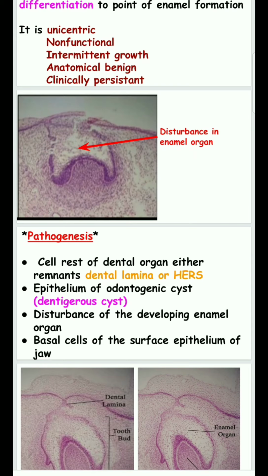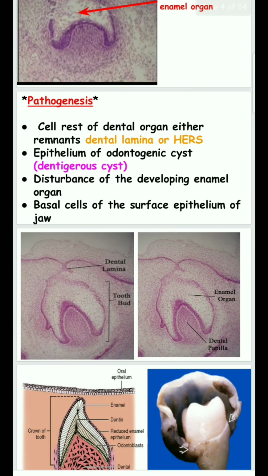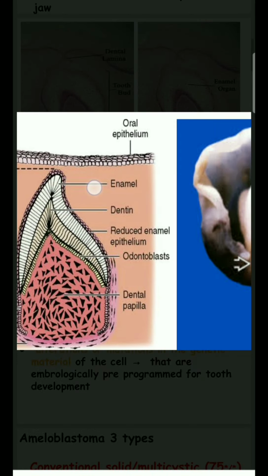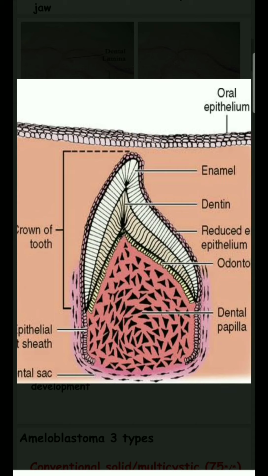In pathogenesis, it is derived from the Hertwig epithelial root sheath and the dental lamina. What is the dental lamina? The dental lamina lies above the tooth, but it disappears after tooth formation. But in some cases the dental lamina doesn't disappear, and as a result ameloblastoma forms. The Hertwig epithelial root sheath is a root forming sheath. The sheath gets segmented. Some segments disappear and are replaced with cementum forming cells. But in this case the segments can't disappear, and as a result ameloblastoma forms.